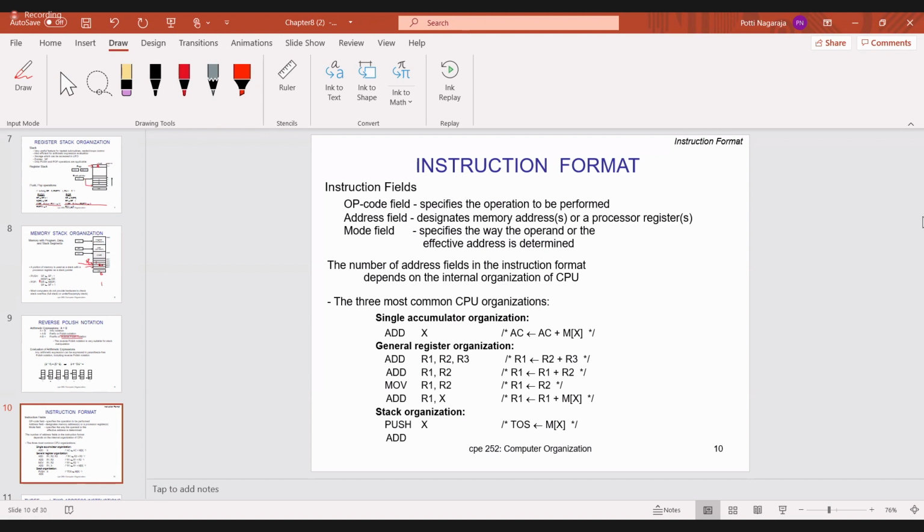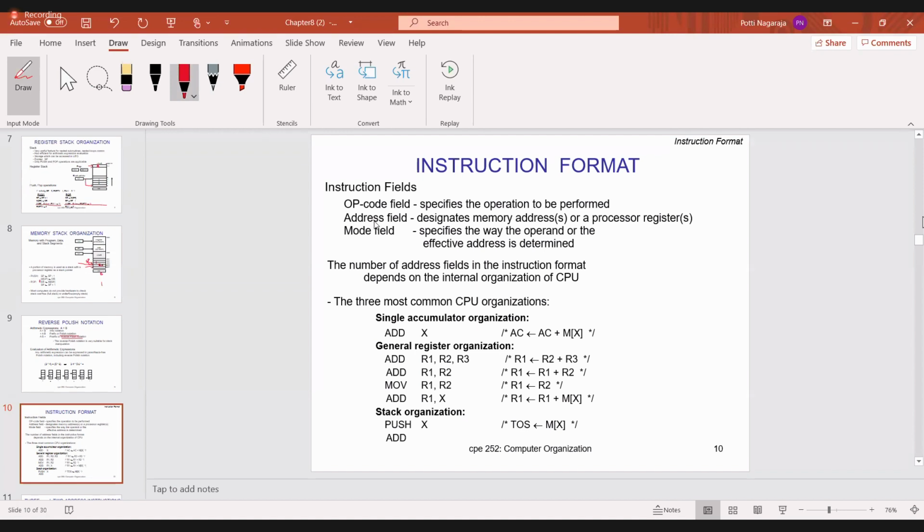Instruction format is nothing but, in general, any instruction contains three important fields, which are the opcode field, address field, and mode field. You already know what the opcode field is. It is called the opcode or operation code field. It specifies the operation that you are doing, whether addition, subtraction, multiplication, increment, decrement, push operation, store operation, or load. Depending on the opcode, you will perform a particular operation.